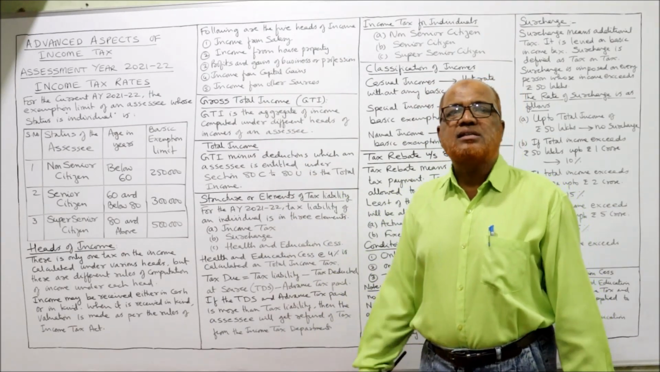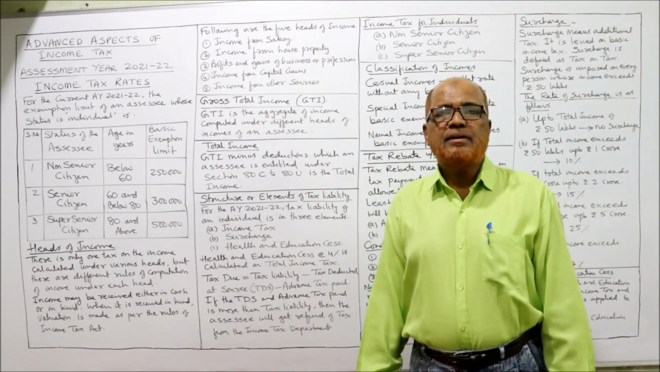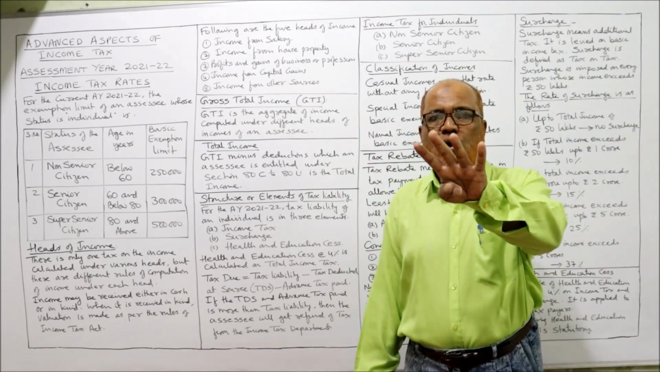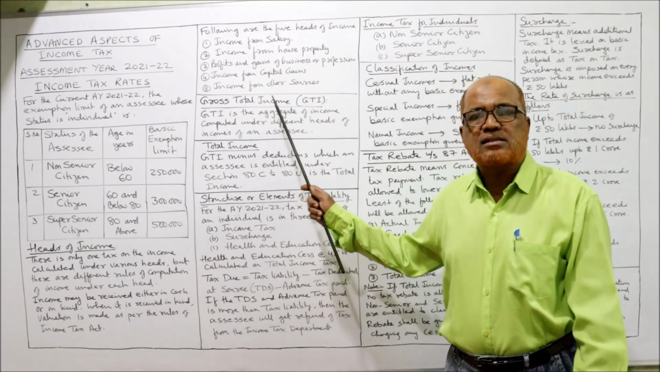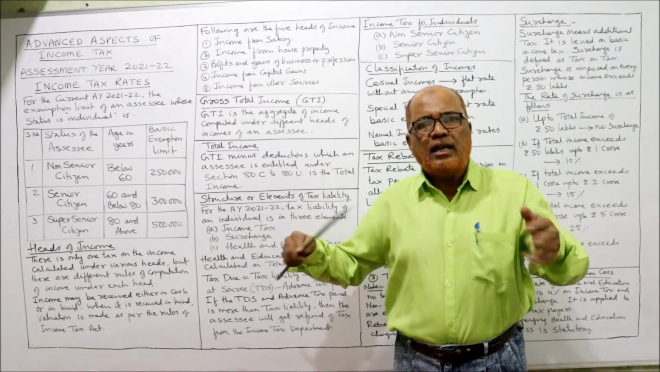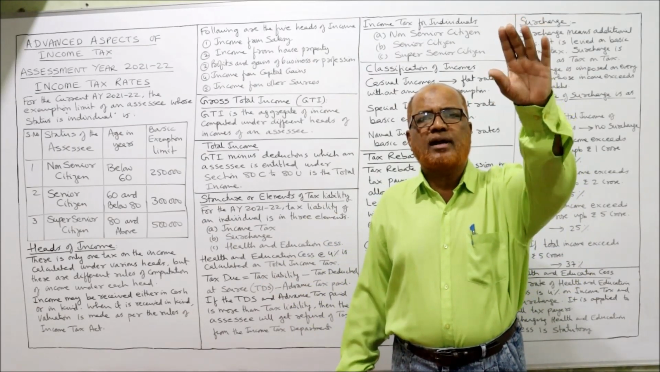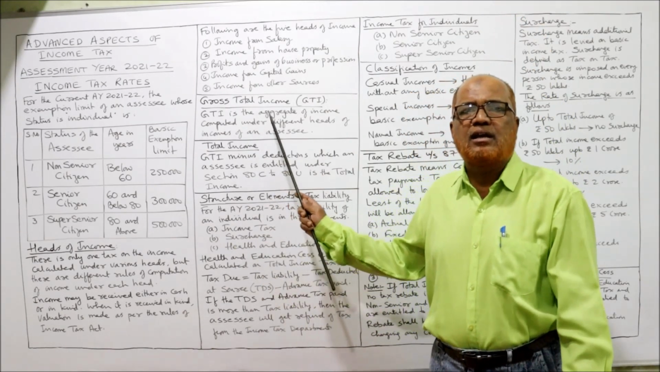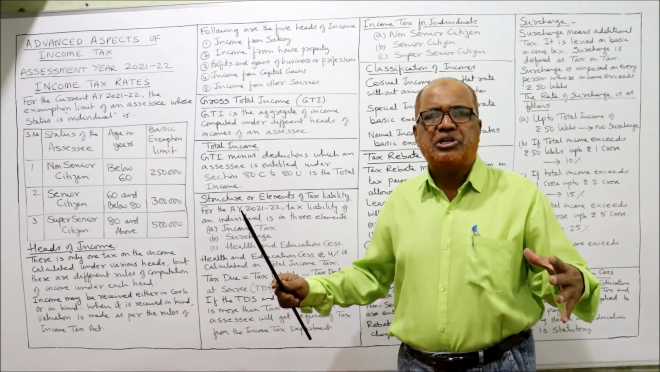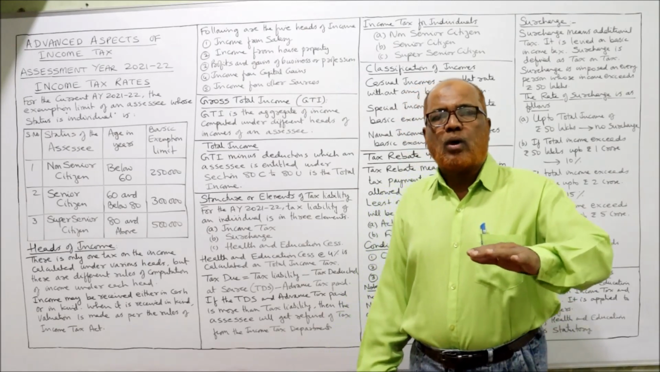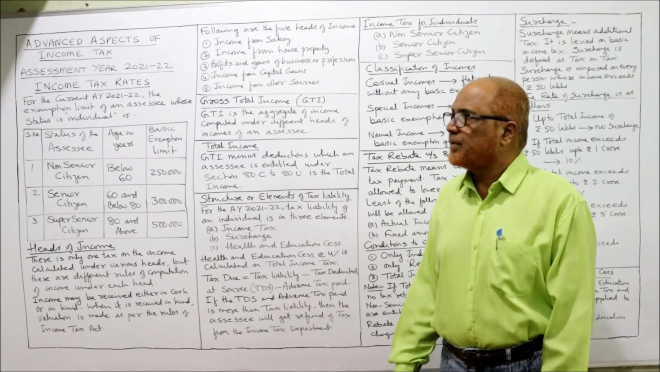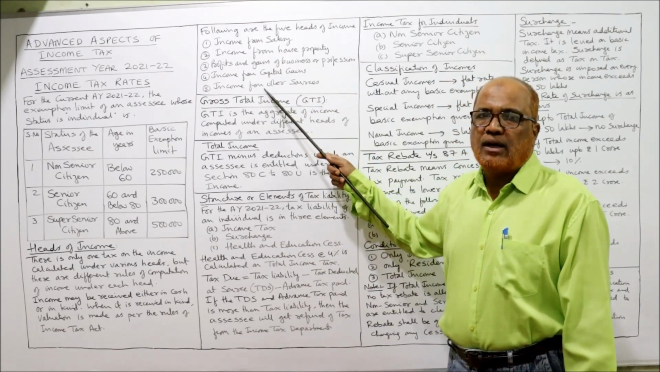Last, the 5th one is the residual head. That means if any income does not come under the first 4 heads, it is put to tax under income from other sources. It's an open head. Already in the last video I have explained in much detail about income from other sources and what items may come under it. So these are the 5 heads of income.